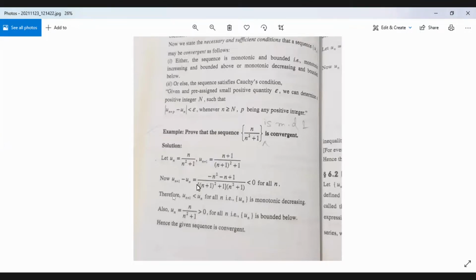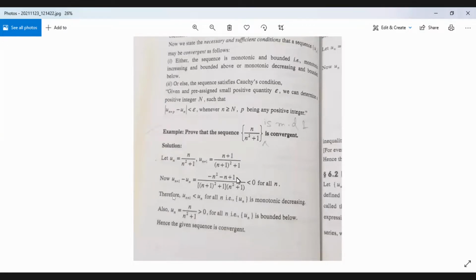Denominator will be n square plus 1 into this, and numerator will be (n plus 1) into (n square plus 1) minus n into ((n plus 1) whole square plus 1). So if you subtract it, the denominator is obviously always positive, it cannot be negative. And the numerator is minus n square minus n plus 1.